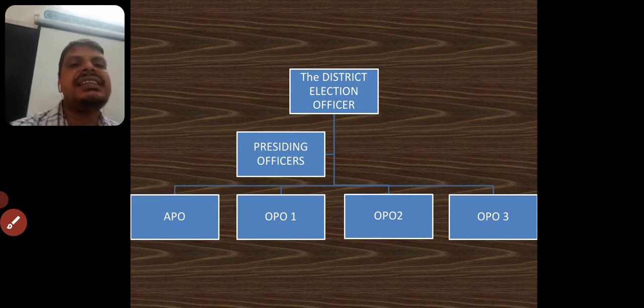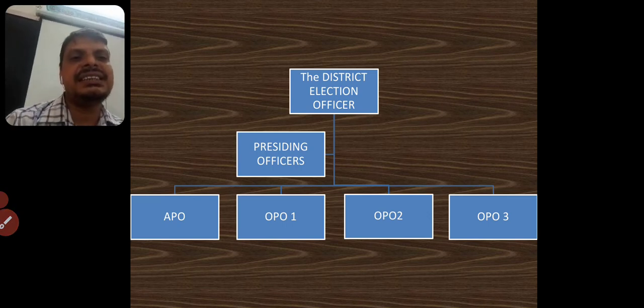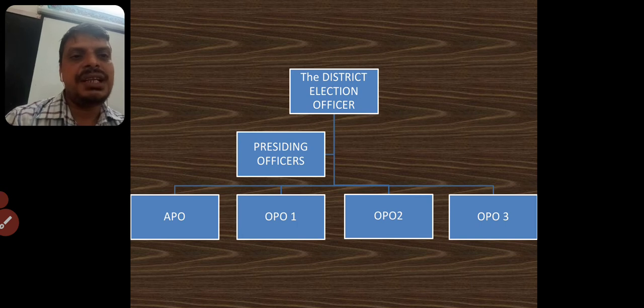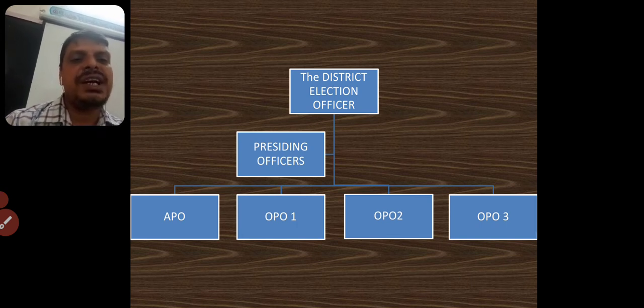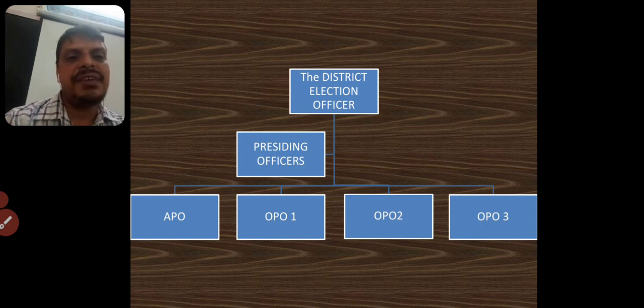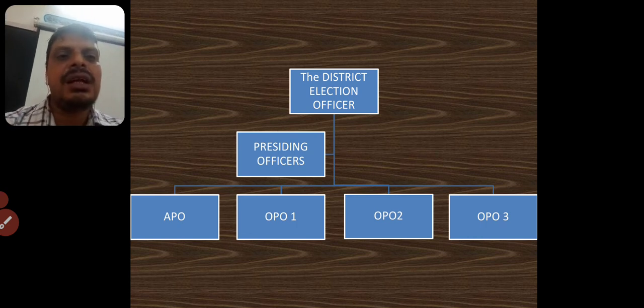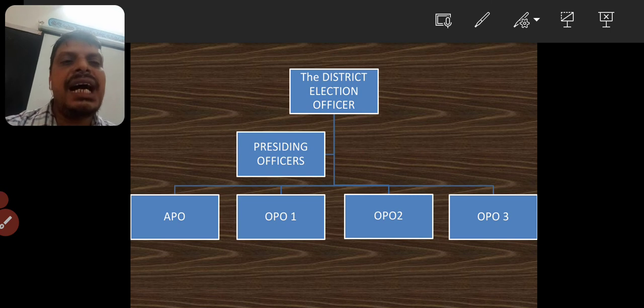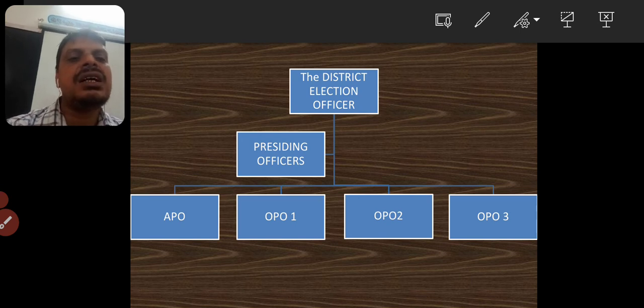Okay, children, you see that we have discussed here at district level we have the DEO, who has the responsibility of conducting elections. Mostly the district collector may be the DEO, district election officer. Under his control you find different levels of officers who may work at booth level. You find a presiding officer, called PO, and under his control at booth level to conduct elections we find the APO, assistant polling officer, and polling officers 1, 2 and 3.